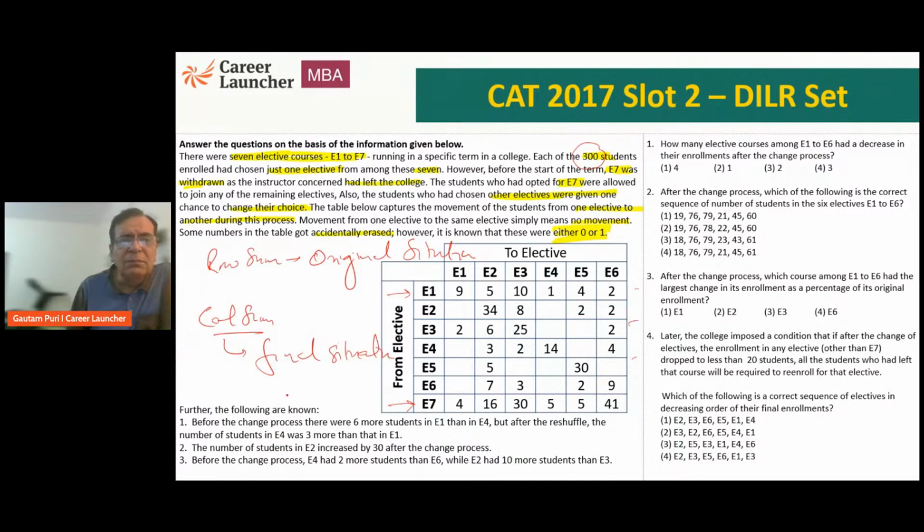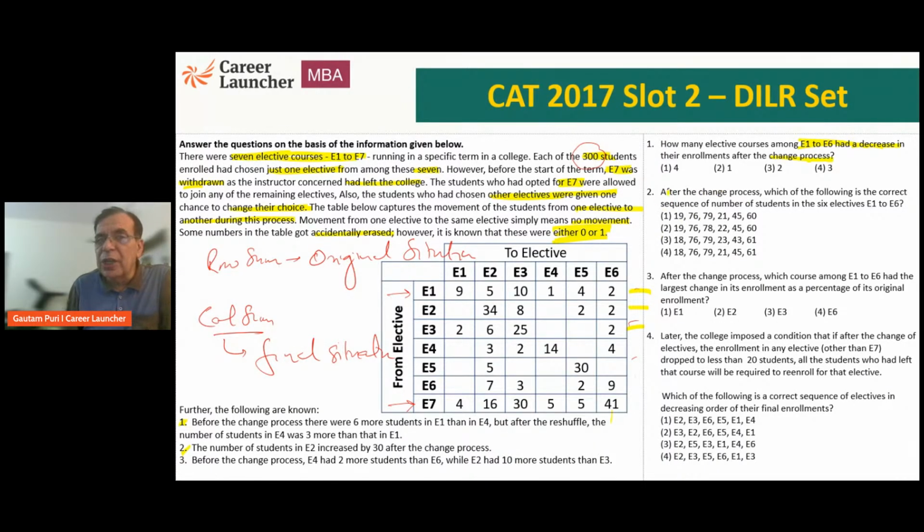And let's look at the information given below. There are another 3 pieces of information. We can always come back and look at them later. And if you look at the questions: how many elective courses among E1 to E6 had a decrease in the enrollment after the change process? So the row sum is before the change process, the column is after the change process. So we need to solve the table because we want to find how many had a reduction.